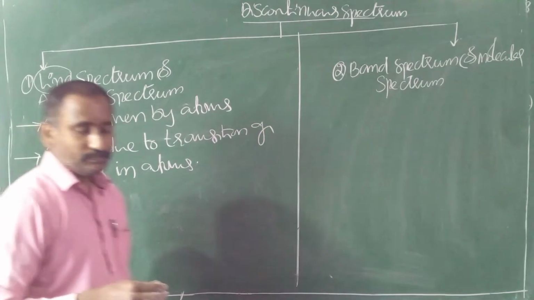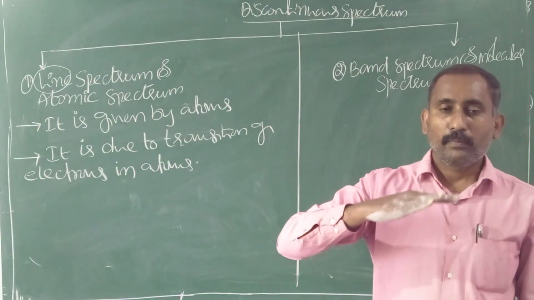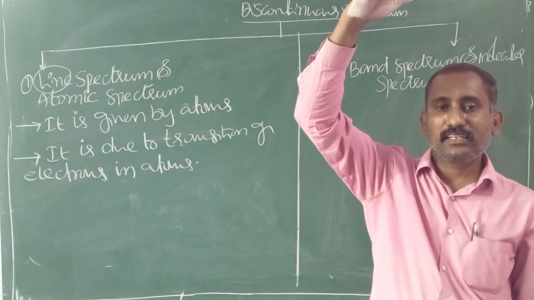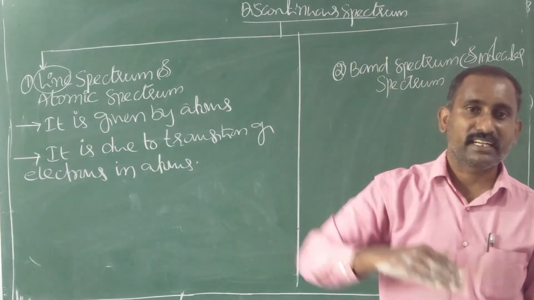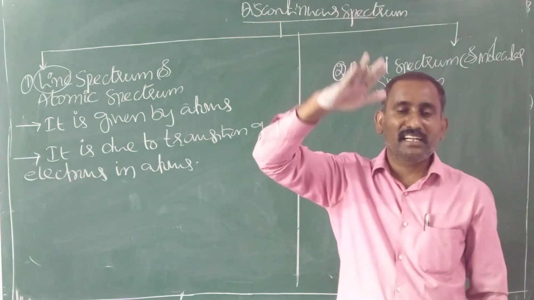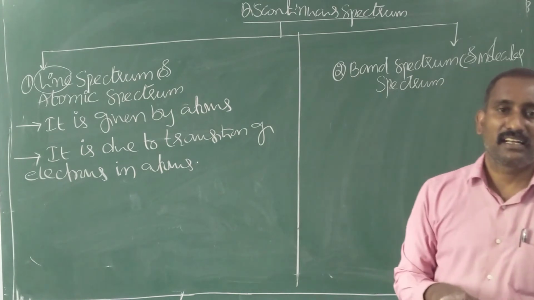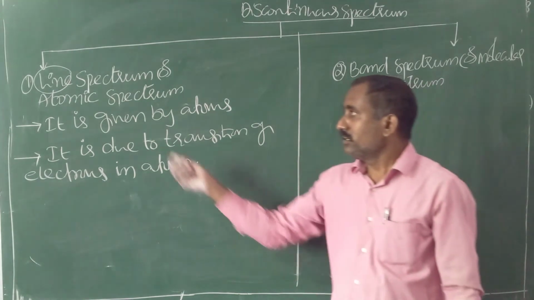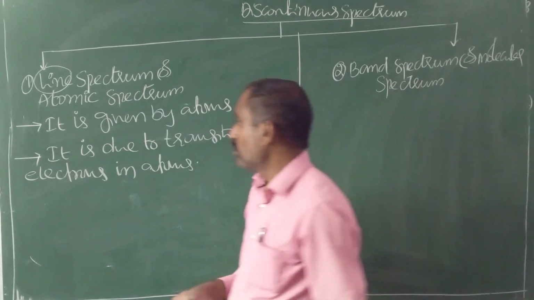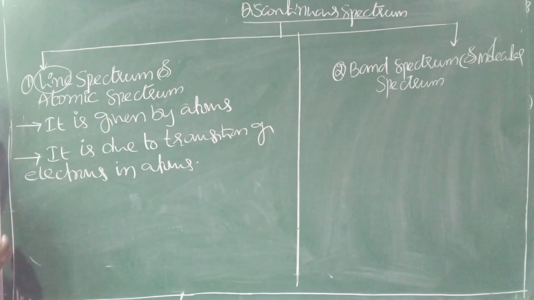Whenever in atoms the electrons are initially present in the ground state, by absorbing energy they are excited to higher levels. The higher level is unstable, so they come back to the ground state. That excitation and de-excitation is known as transition. Due to transition, nothing but excitation and de-excitation of electrons, the line spectrum is formed.